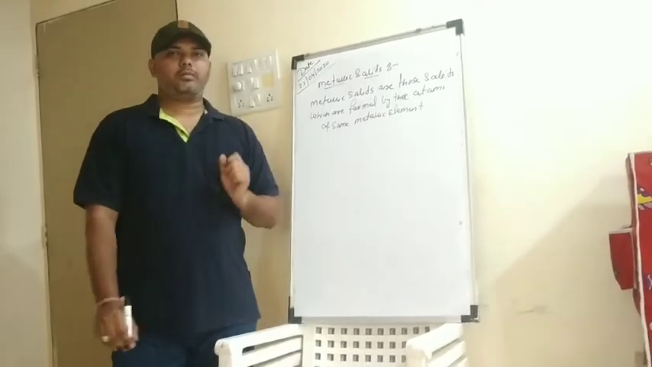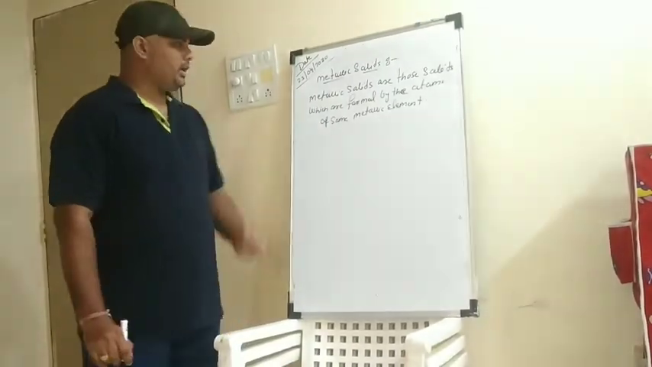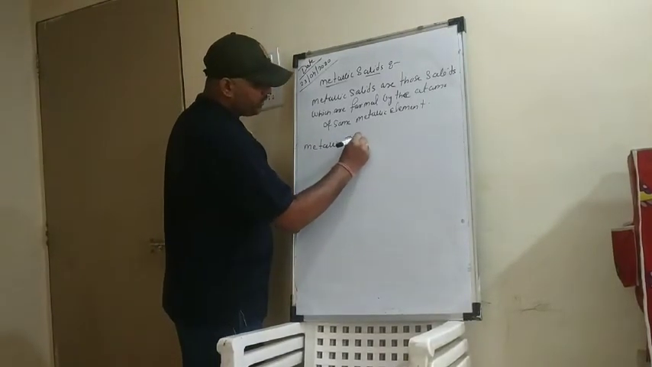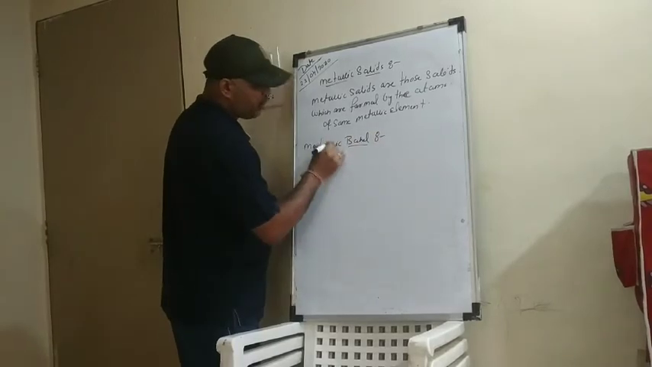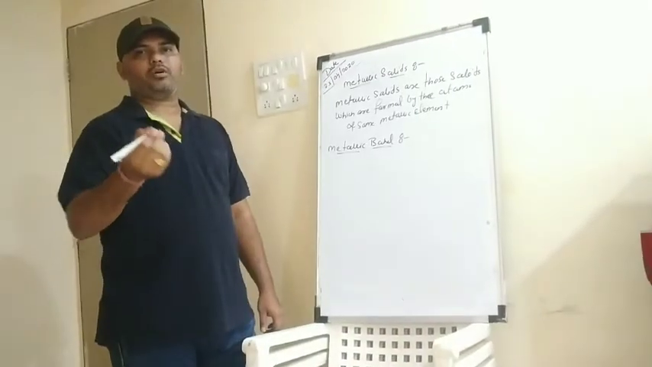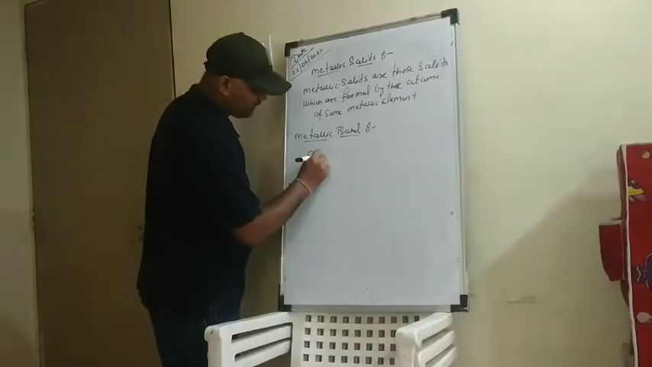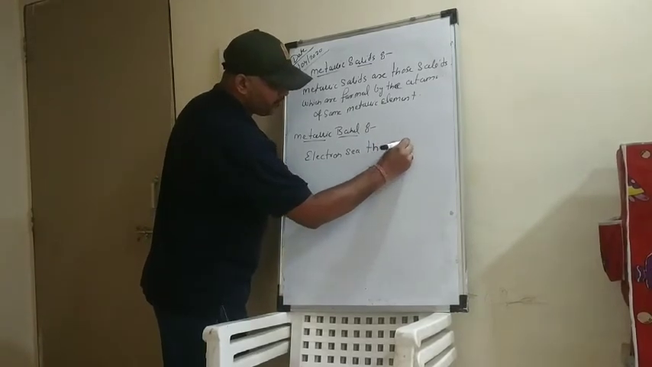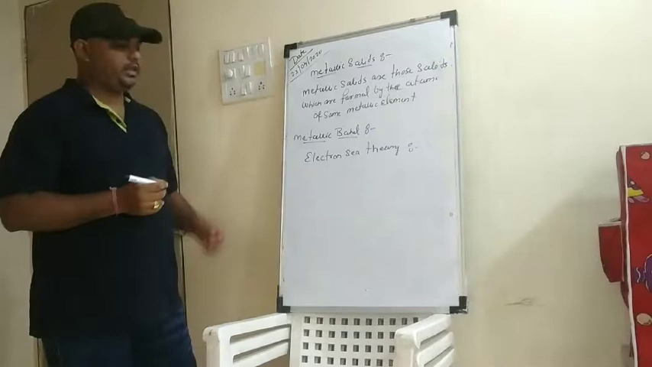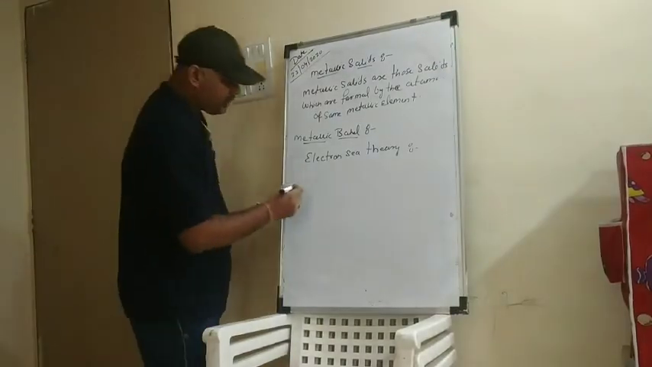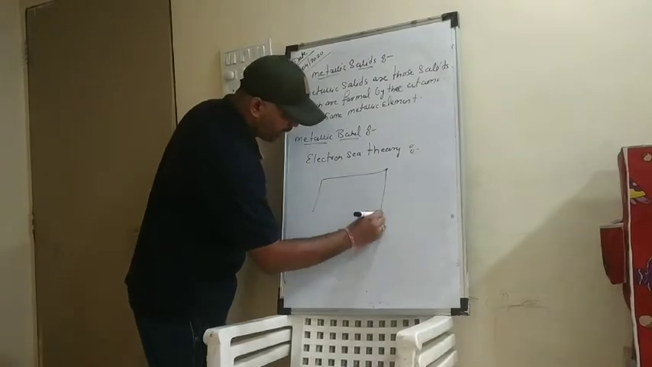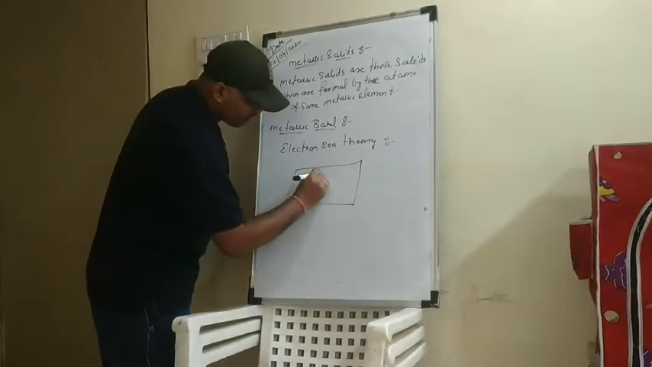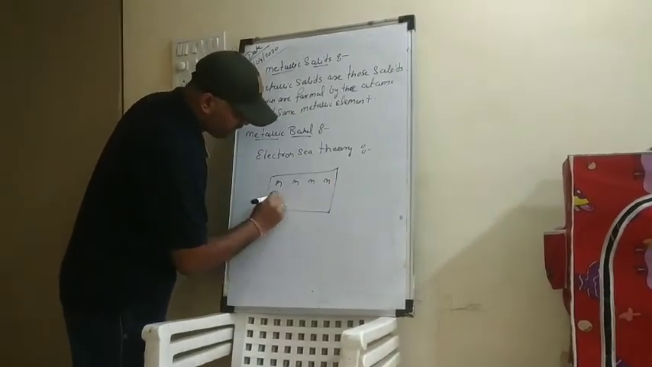Now the question comes to your mind: what exactly is the metallic bond? Now let's understand what the metallic bond is. This particular metallic bond can be explained on the basis of the electron sea theory, a very famous theory. Now how will we explain this? Let's consider that we have a metal bar. In this metal bar there are metal atoms.